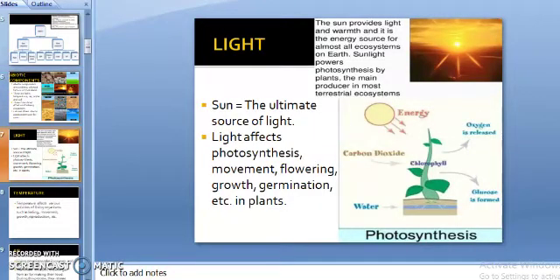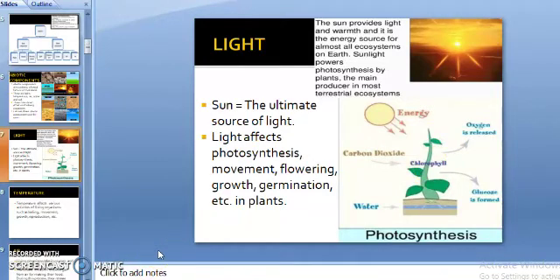Sun, the ultimate source of light. Light, that is the first abiotic component we are going to discuss. Light affects photosynthesis, movement, flowering, growth, germination, etc. in plants. It keeps some animals more active during the daytime than at night. So it is required for animals as well as for plants. Look at this picture. With the help of sunlight, this photosynthesis process is going on, and you all know the process of photosynthesis, in which with the help of light, green plants prepare their food with the help of this green pigment, that is chlorophyll.